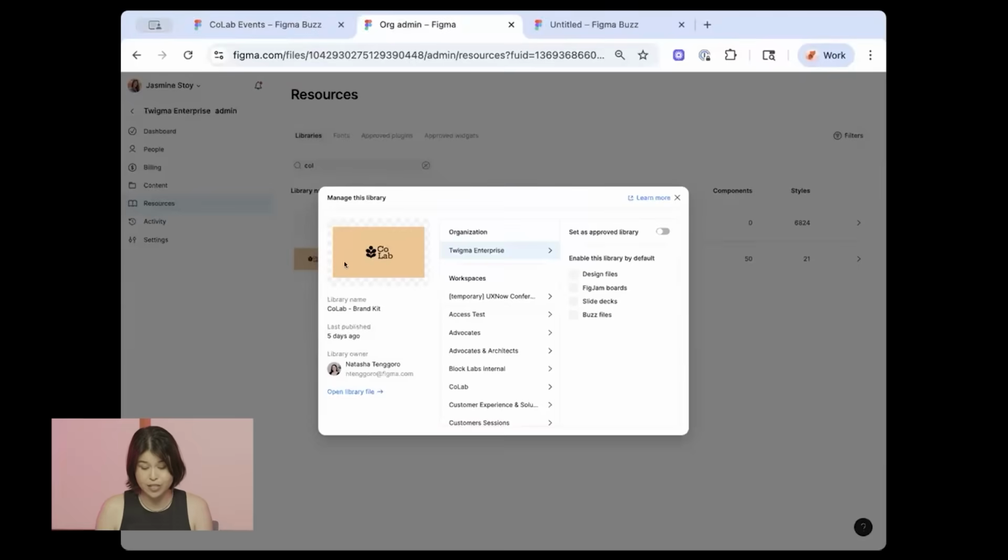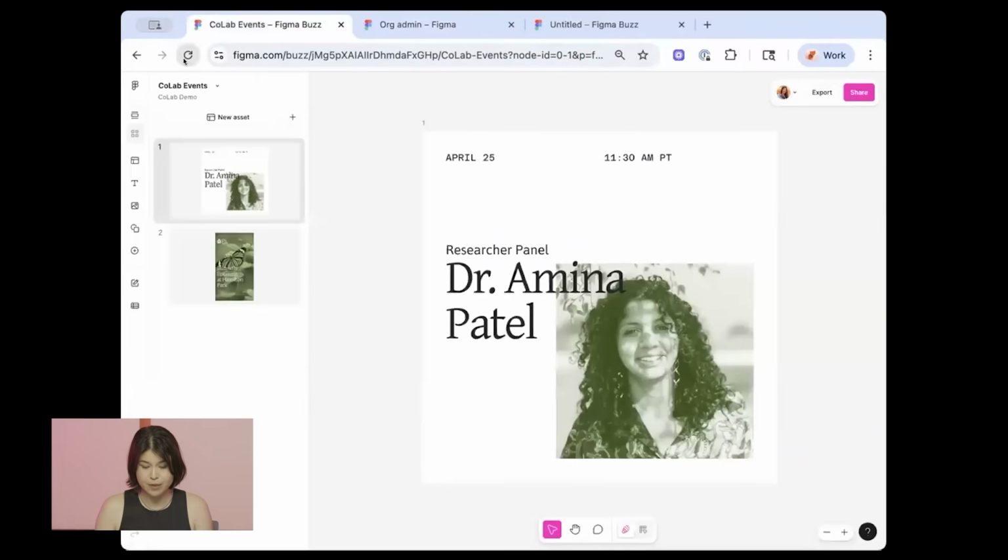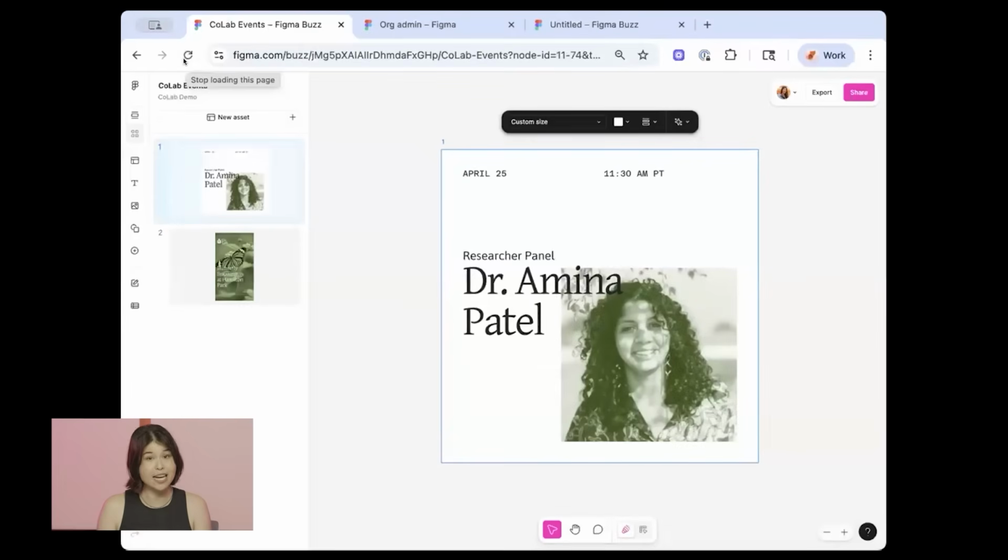But today, admins can now go into their admin panel and set libraries by default to be available in Buzz. So here I have Collab's brand kit. I'm going to check Buzz files. I'm going to refresh my editor. And now when I get back here, I should see my styles, fonts, and components show up by default.